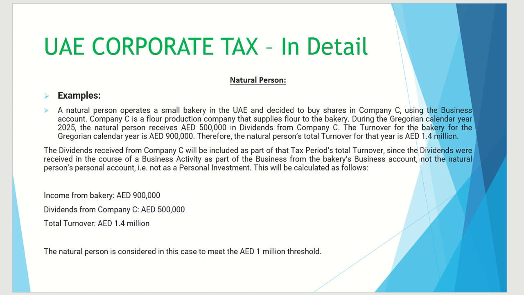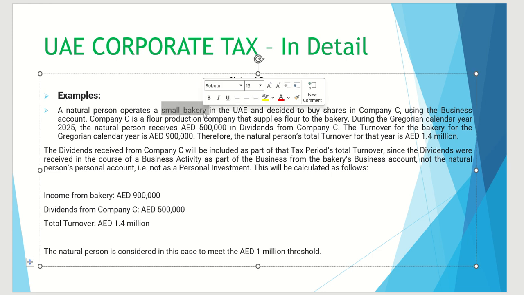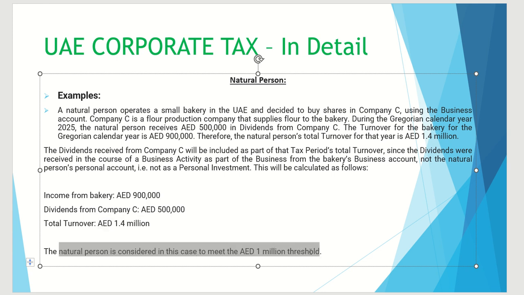Okay, now let's move to the next example. In this case also there is a small bakery. He has business activities of a small bakery, so he is getting bakery income of 980. And he has also invested in company C through the business account. So whatever dividend he is getting will also be considered for this 1 million AED. So the total turnover will be 1.5 million. So the natural person has crossed the 1 million threshold, so he has to register for the corporate tax.